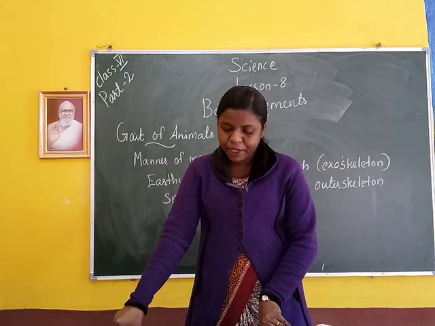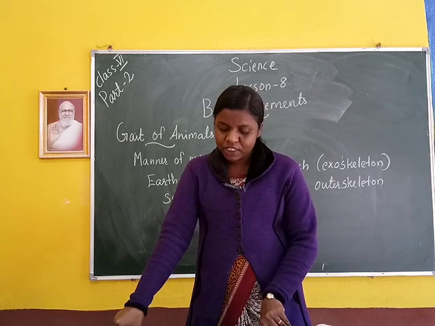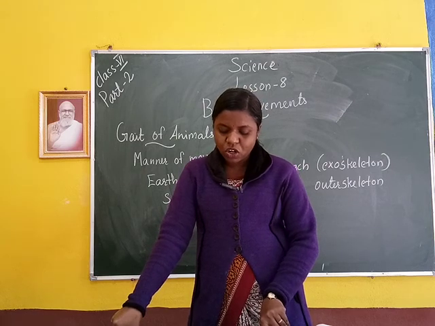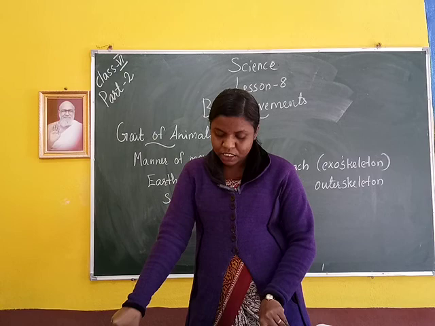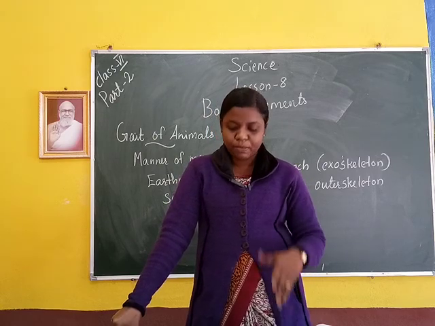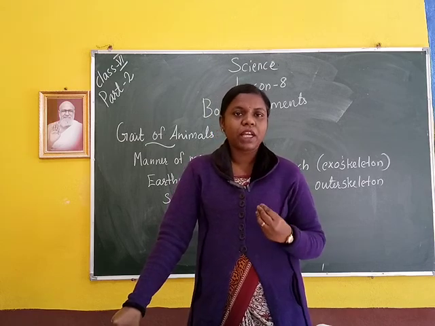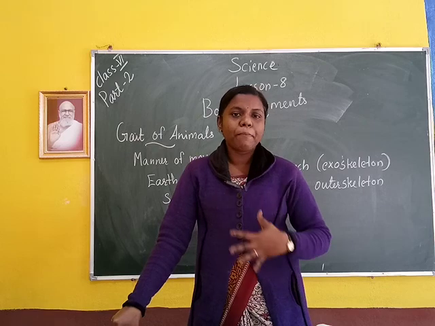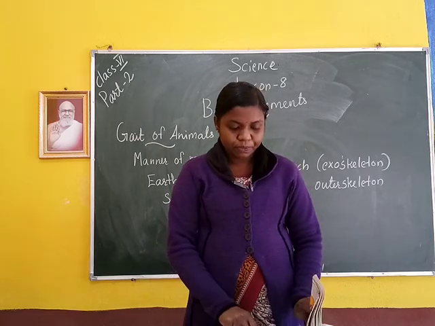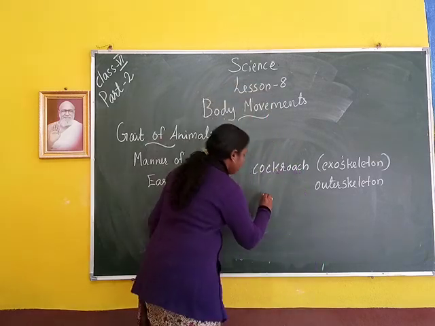They have 3 pairs of jointed legs attached to the breast region, which help them to walk. The pairs of wings are also attached to the breast. The breast muscles move the wings when the cockroach flies. That means 3 pairs of legs, and 2 pairs of wings are connected to the breast of the cockroach. This helps it to fly. Then next, birds. How do birds move?